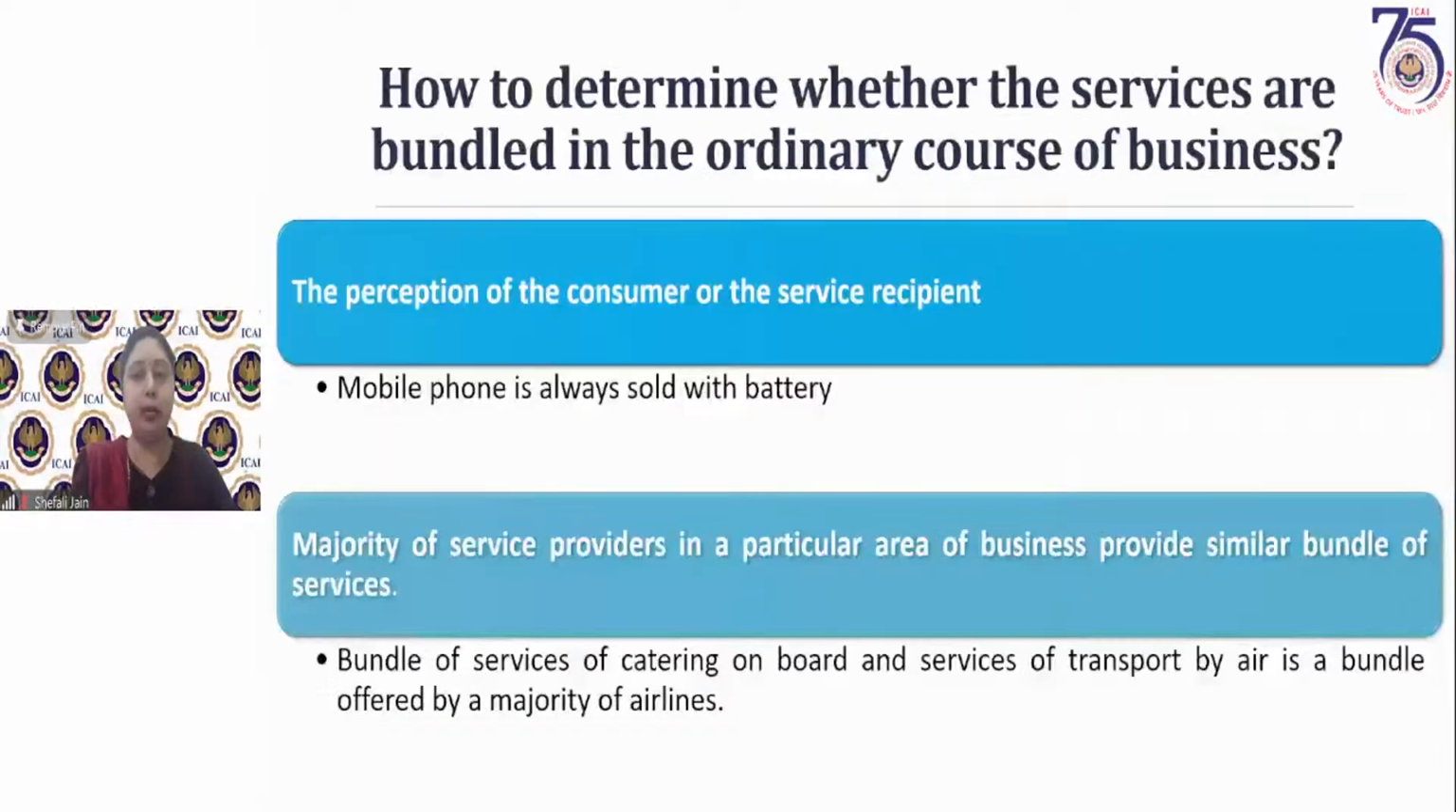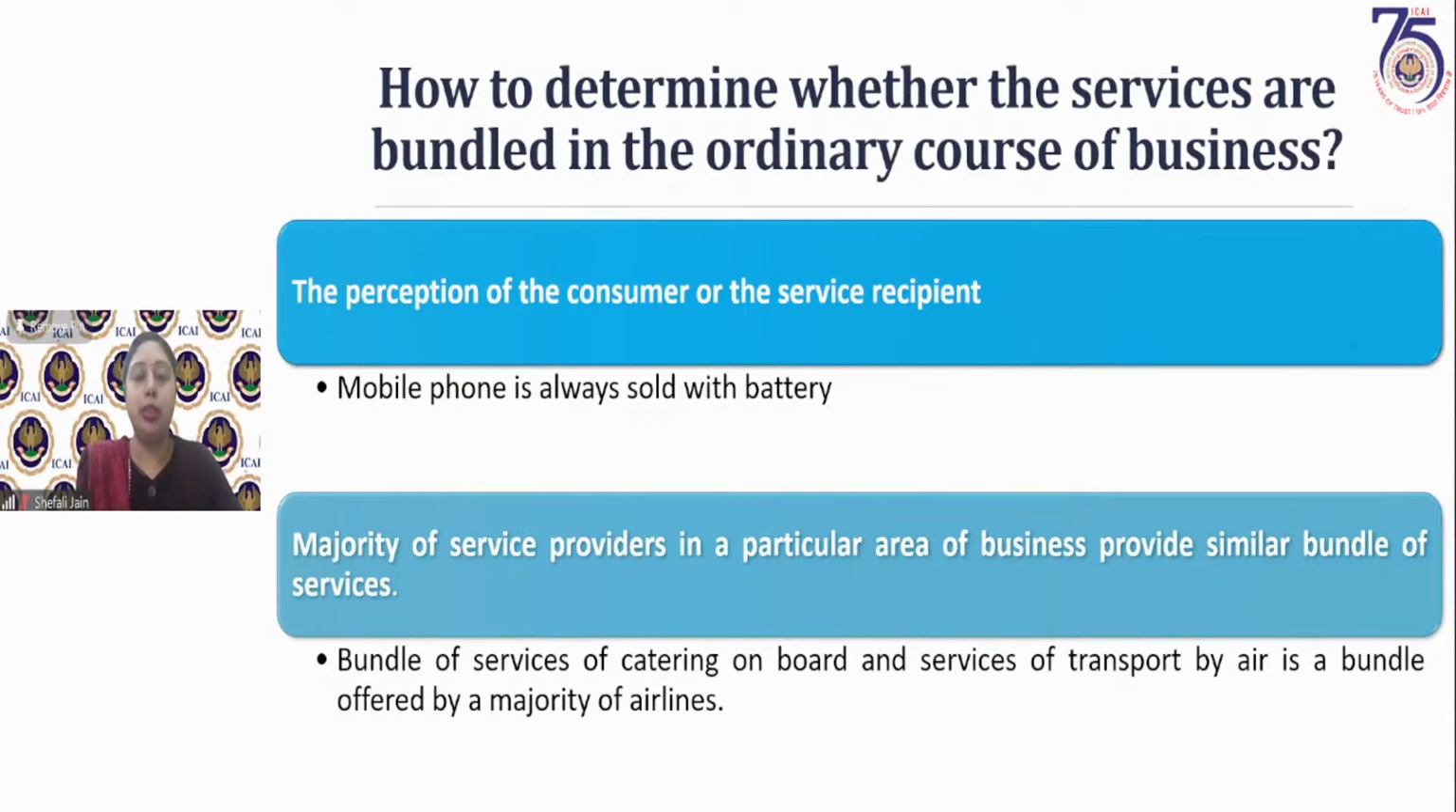We'll understand it with the help of examples. First of all, how will you determine whether these services or goods are bundled in the ordinary course of business? Read these words, services as supplies. So we said that supplies should be naturally bundled in the ordinary course of business. Now, there are certain tests which have been provided. They are not determinative tests, but illustrative or indicative tests, which might help you in understanding whether this transaction is a composite supply or a mixed supply or an individual supply.